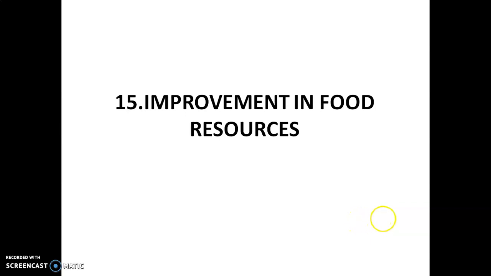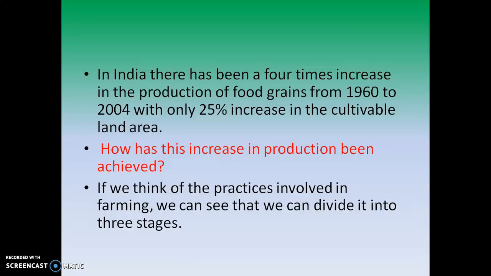We are discussing the lesson improvement in food resources. Last class we discussed the introductory session. Hope you all understood it well. Children, in India there has been a 4 times increase in the production of food grains from 1960 to 2004 with only 25% increase in the cultivable land area. How has this increase in production been achieved?